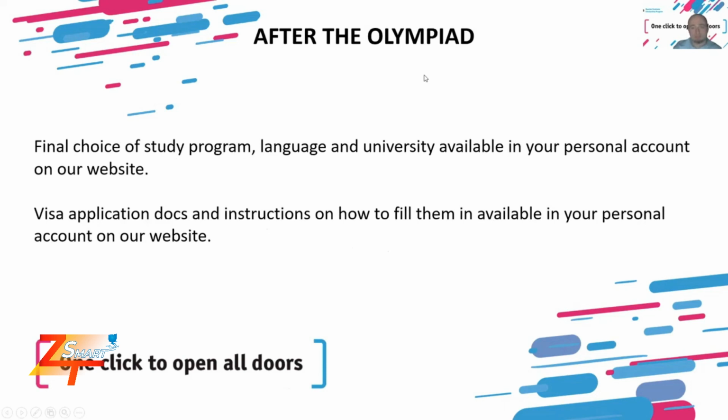So once again, after the Olympiad, both for master's and PhD track, you will just have to go once again to your personal account. You will also be notified by email. And there you will have the final choice of your study program, of the language of study, and the university where you will be studying. Also, the visa application docs and instructions on how to fill them will also be available in your personal accounts. From then on, your chosen university where you will be enrolled will be responsible for you. And all the questions about visa and arrivals in Russia will have to be conducted through your university after you win the Olympiad.